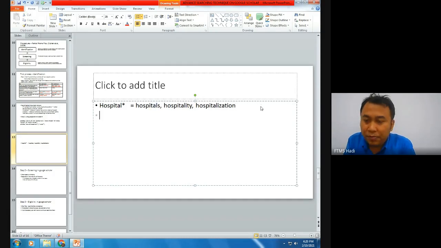Another example for truncation is teach. What will happen if we search teach with an asterisk? It will come up with teacher, teaching, teachers, and others.